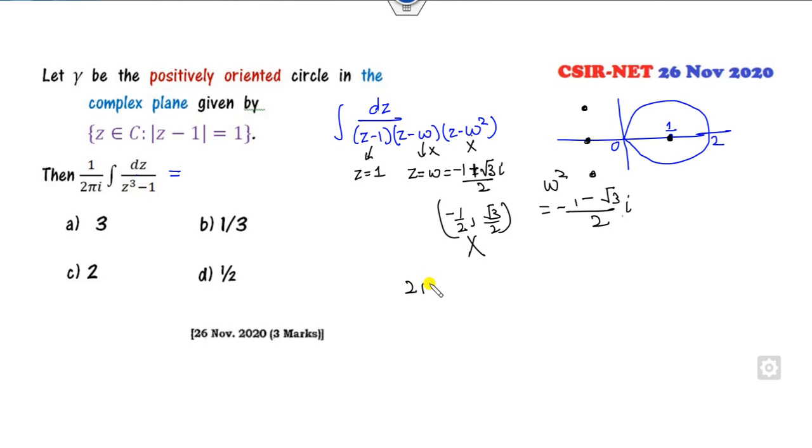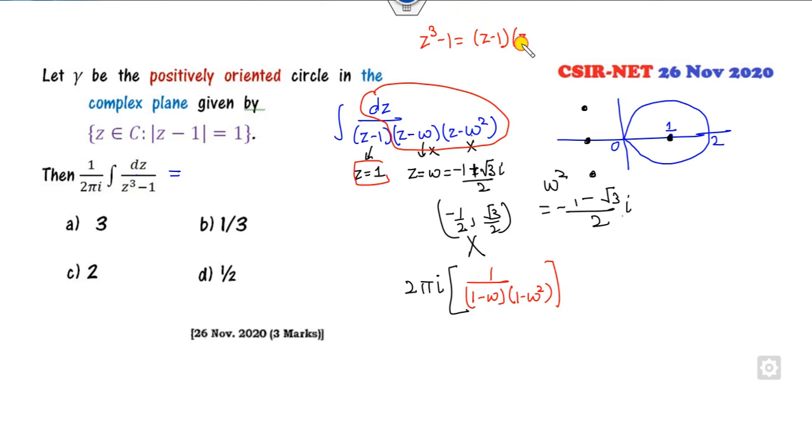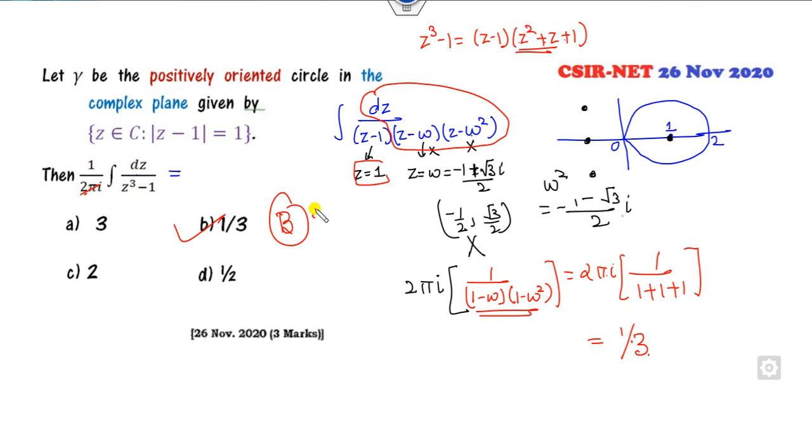So what is the right answer of this? 2 pi iota. I can substitute the value of z at this one. So the answer of this is 1 minus omega square, or I can write this part as z minus 1, z square plus z plus 1. Fine. So basically this number is nothing but 1 plus 1 plus 1. So I can substitute here 1 plus 1 plus 1. 2 pi iota will be cancelled out. So the answer is 1 over 3, the right answer of the problem.